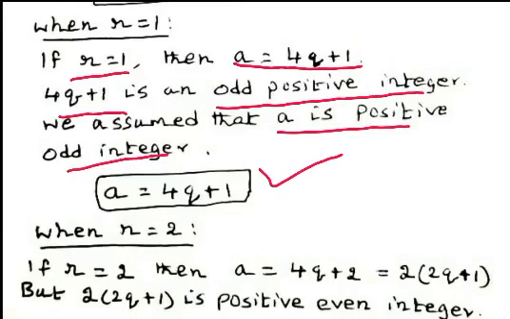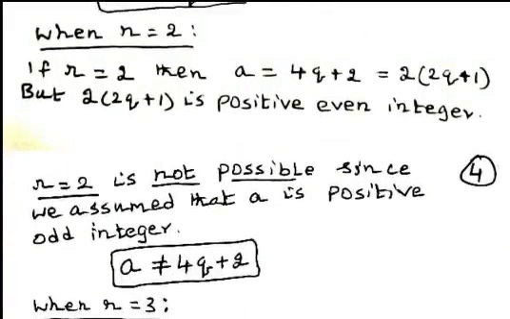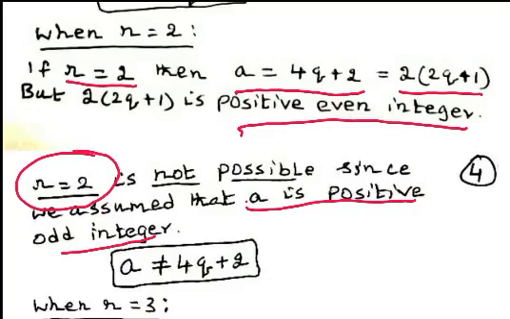Now, we consider the case when r equal to 2. Remainder is 2. When remainder is 2, we have to write a equal to 4q plus 2, which is again a positive even integer. 4q plus 2 is a positive even integer, but it is assumed that a is a positive odd integer. So, the case r equal to 2 is not possible. That is, the remainder equal to 2 is not possible.